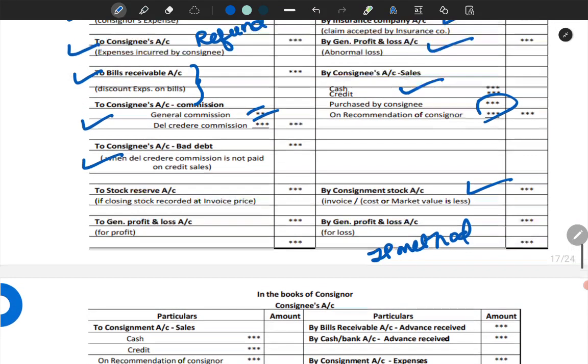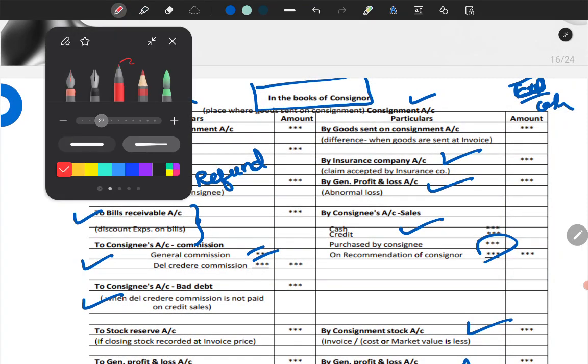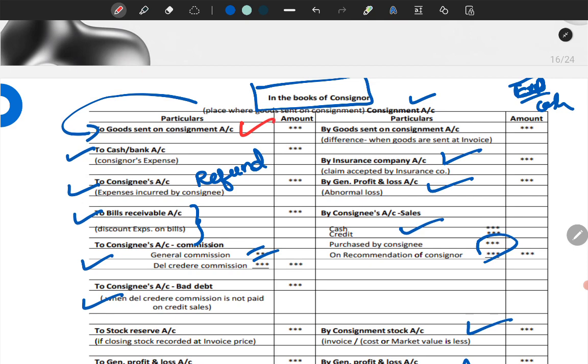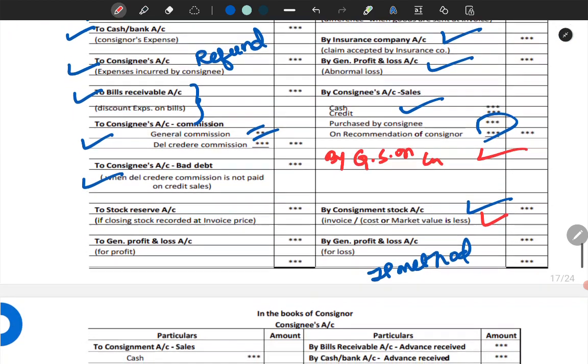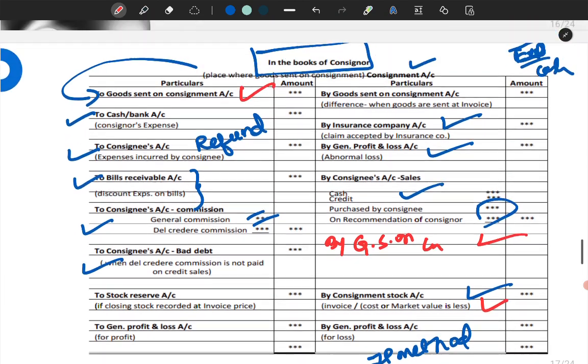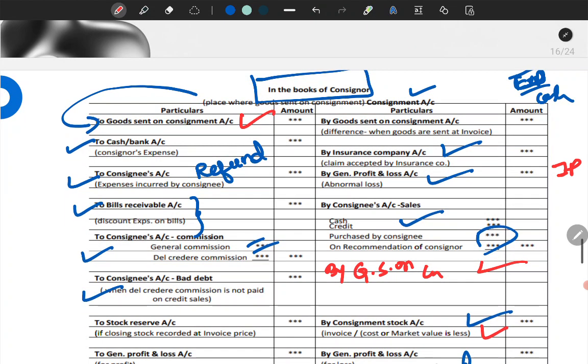At that time, transactions like, I will mark here with red ink so that you understand: goods sent on consignment, closing stock, and if any returns are there, that will be goods sent on consignment returns. Even opening stock, normally there will not be any, but if any opening stock is there, even that will be considered. These four elements will be recorded at IP, that is invoice price.